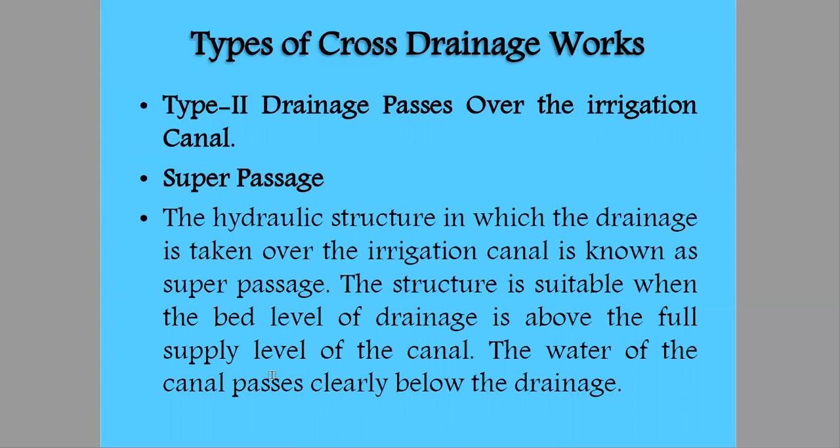Here in this case, the canal is on the bottom side, so the FSL, that is the full supply level of the canal, is below the bed level of the drainage. Then we can use a superpassage. Otherwise, we'll have to go for a siphon superpassage. I think I've made myself clear what the requirement of siphon systems is. The water of the canal passes clearly below the drainage. Therefore we can use the superpassage where the water can pass clearly below the drainage.